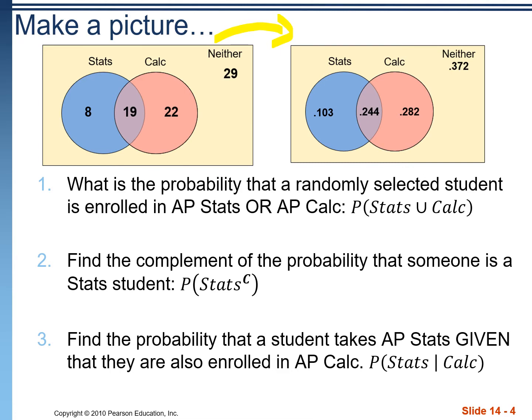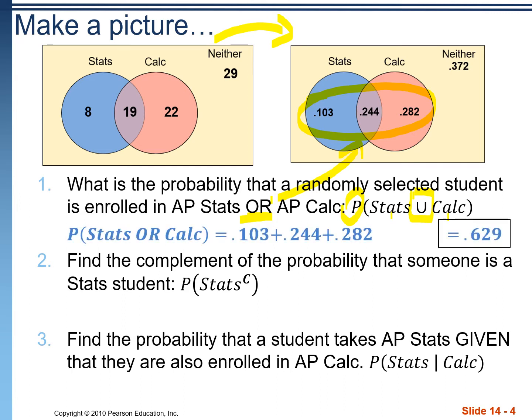All right, so let's answer these questions based on the probability Venn diagram. What's the probability that a randomly selected student is enrolled in either AP Stats or AP Calc? That would be all three of these percentages right here added up. Just to note, anytime it uses the word or, we're adding, and we're always including any overlap unless we're specifically told not to. The way it could be written is with the word or, or they could use this symbol here. P means probability, of stats or calc. Add them up and we get 0.629.